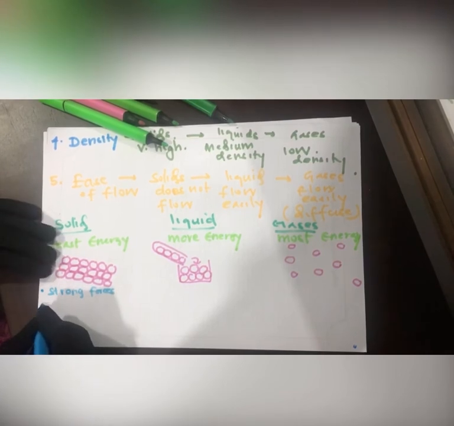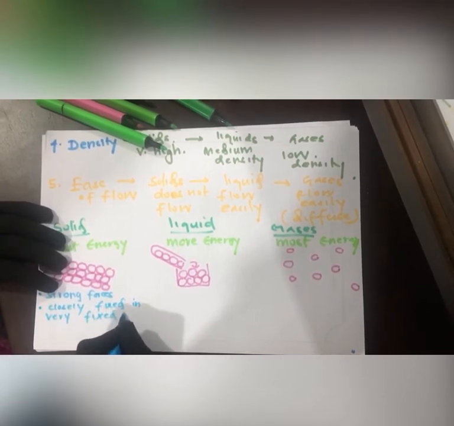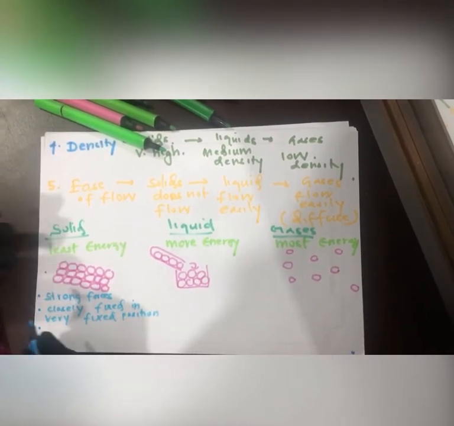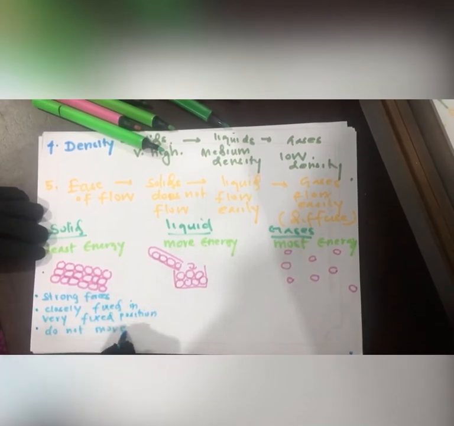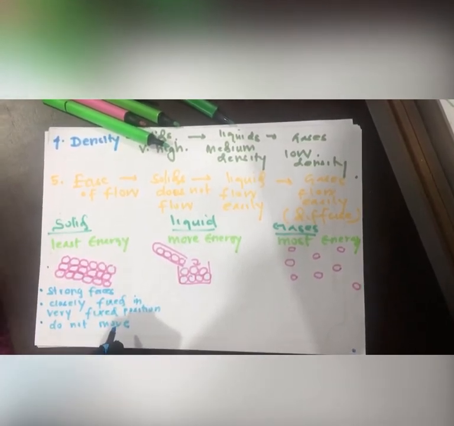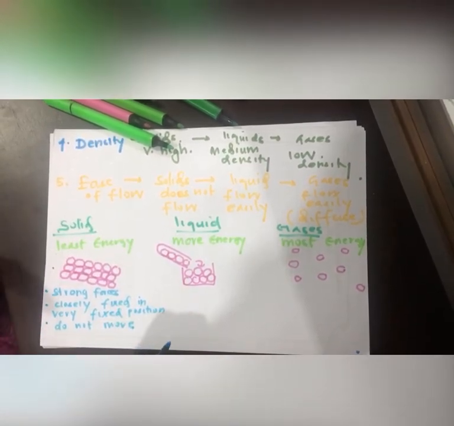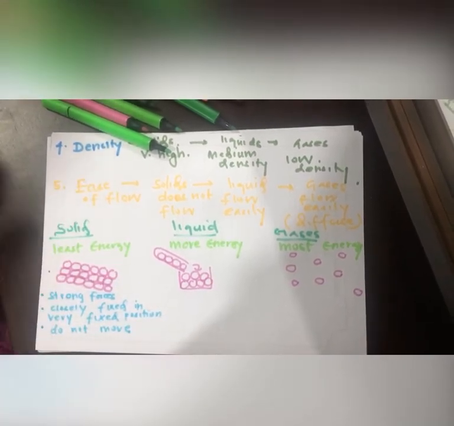The particles are closely fixed in a very fixed position. Particles do not move, and they have a definite shape and volume and can't flow. Solids can't be easily compressed, as we learned before.